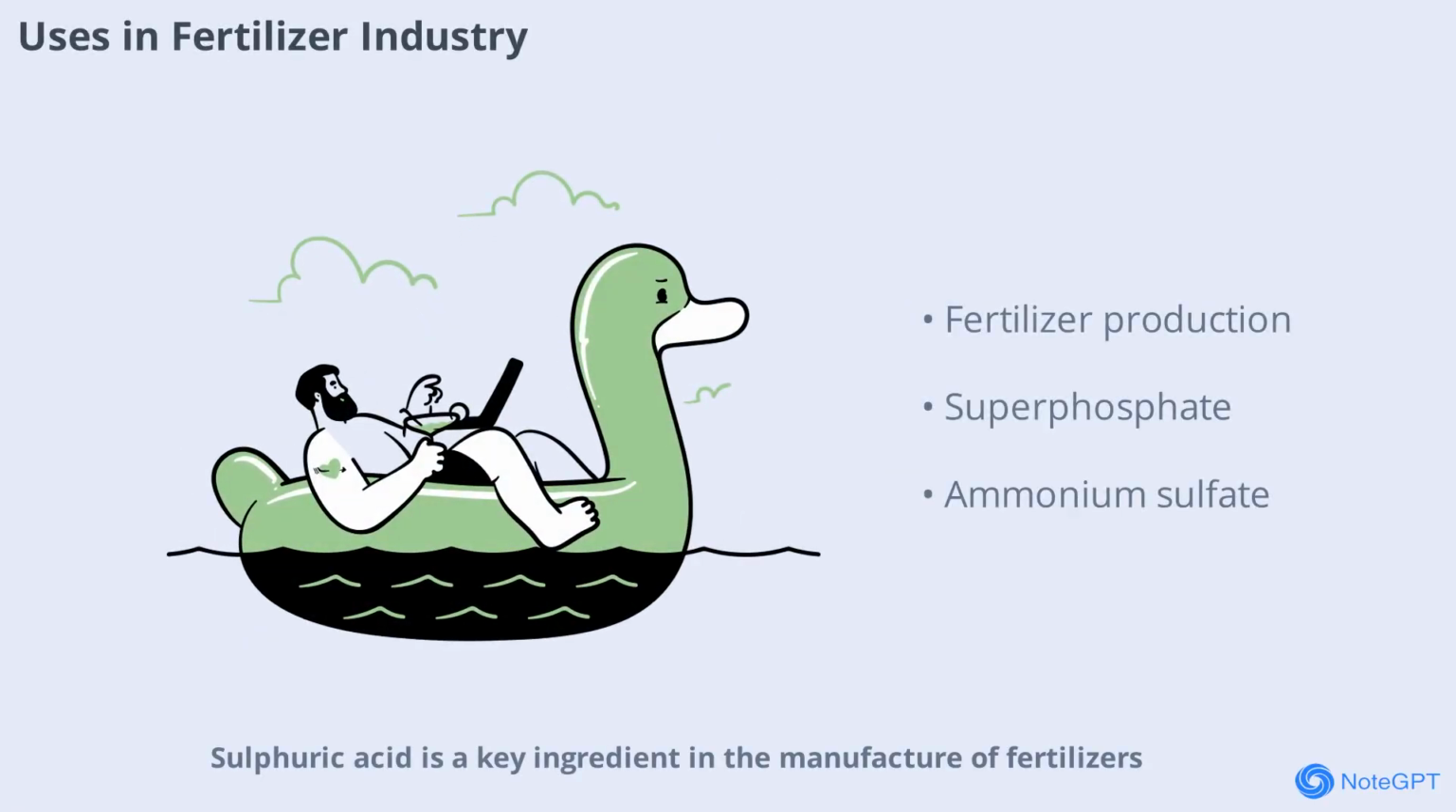Sulfuric acid is a key ingredient in the manufacture of fertilizers, especially superphosphate and ammonium sulfate. These fertilizers are essential for modern agriculture, helping to increase crop yields and ensure food security. The acid reacts with phosphate rock to produce superphosphate, a widely used fertilizer.